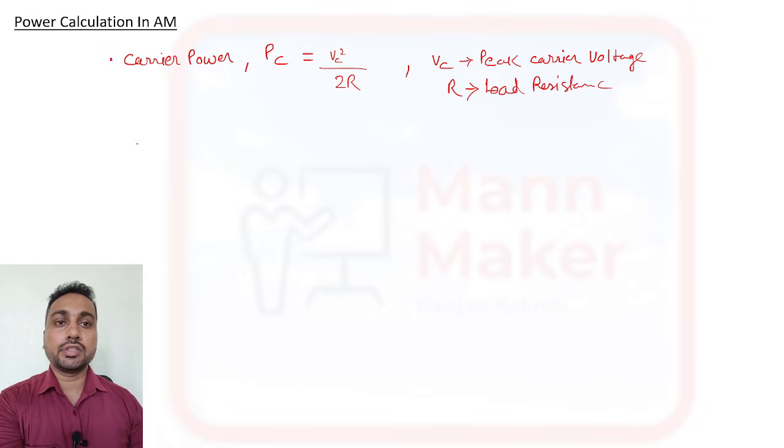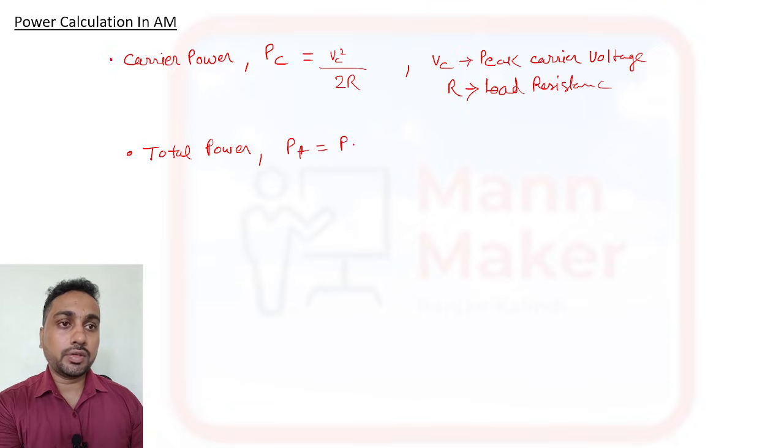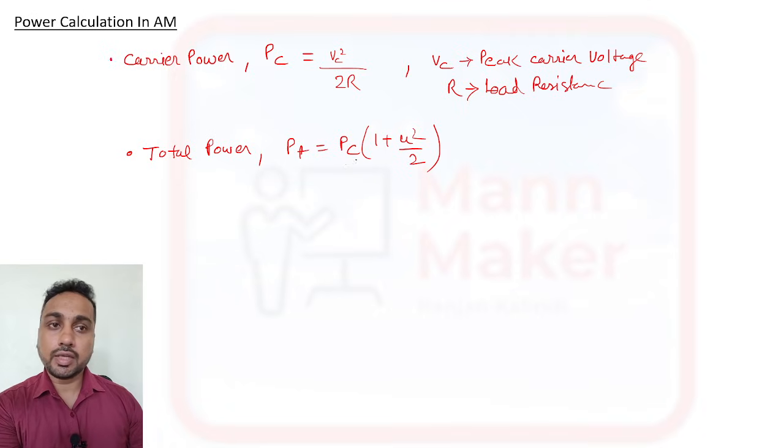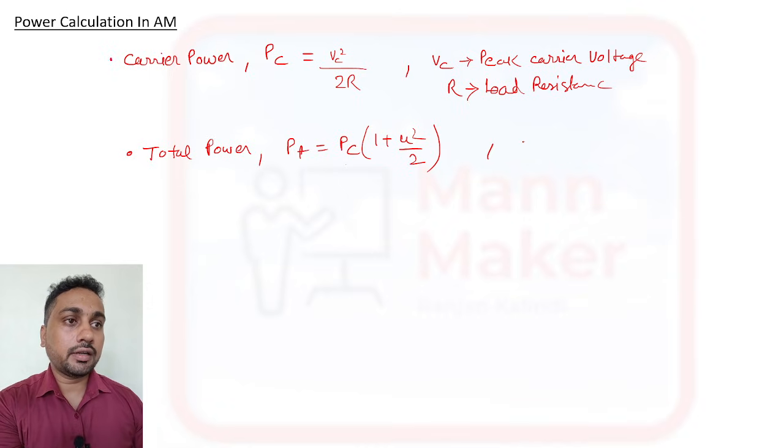All right. Load resistance. Now, if we talk about total power, how we are calculating total power in AM. That is your PT, and PT equal to PC into 1 plus mu square by 2. PC is the carrier power. So this is the formula to calculate total power. And here mu is the modulation index that we discussed before.